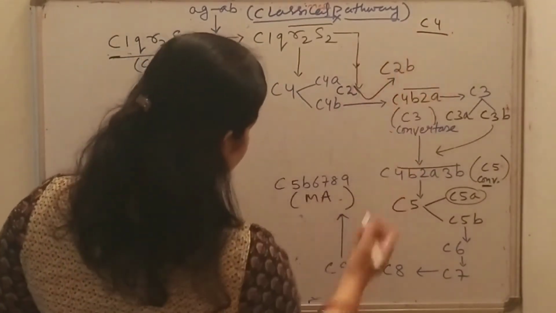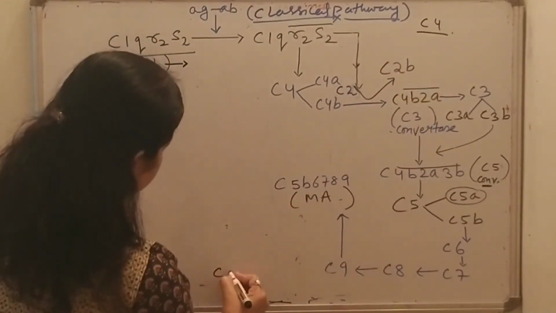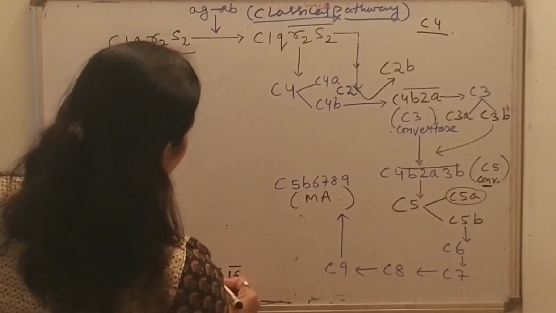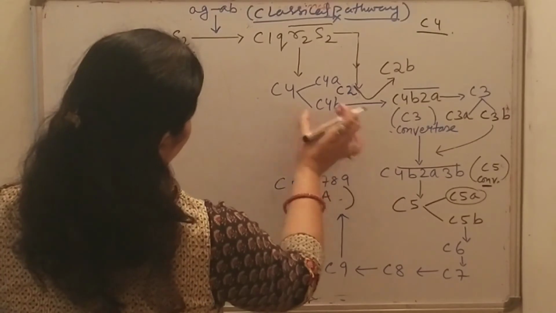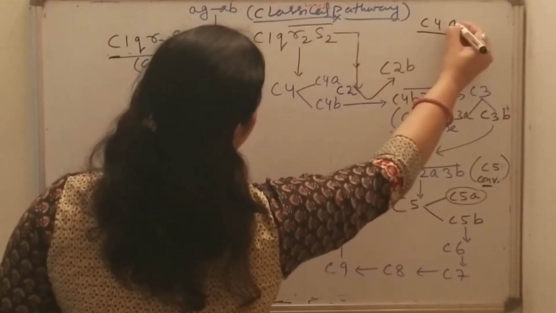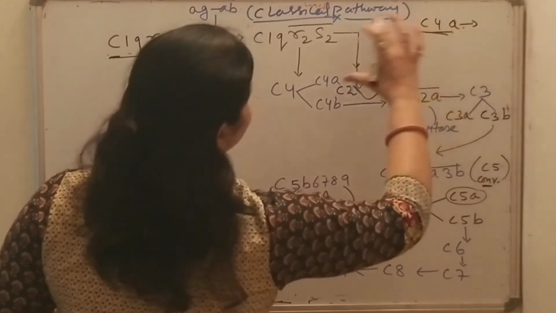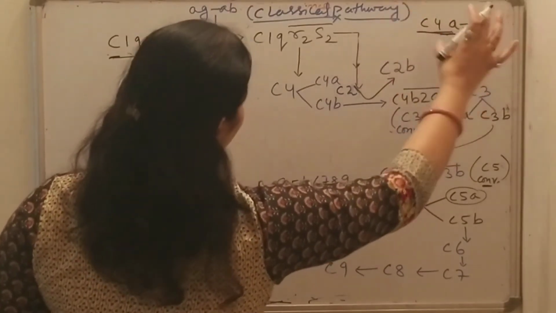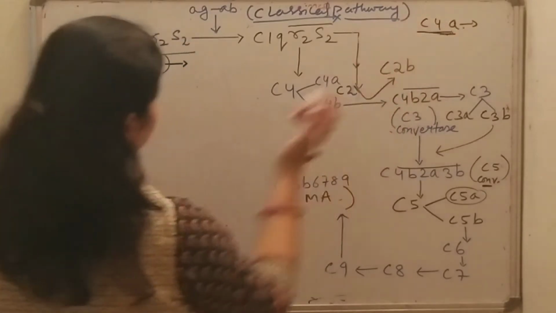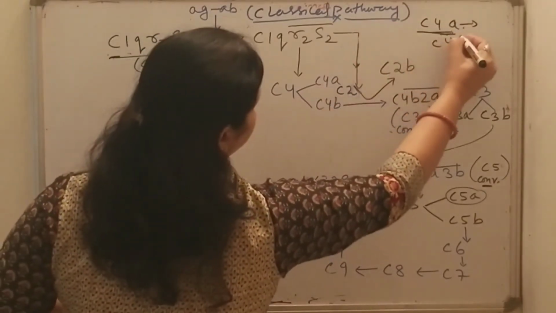Okay, so I had told that this C1s enzyme hydrolyzes the small fragment of C4, that is C4a. C4a diffuses away as it is a smaller fragment, and it will expose a binding site on C4b.